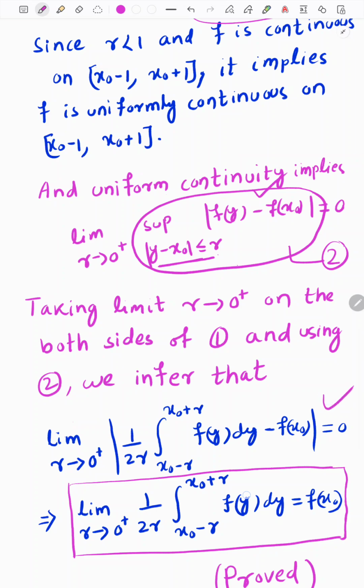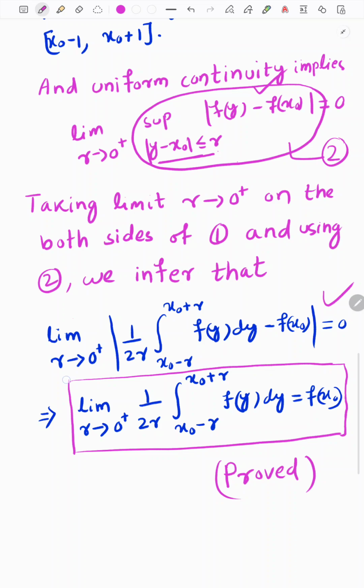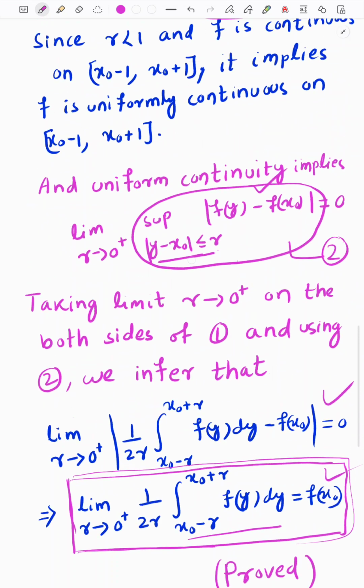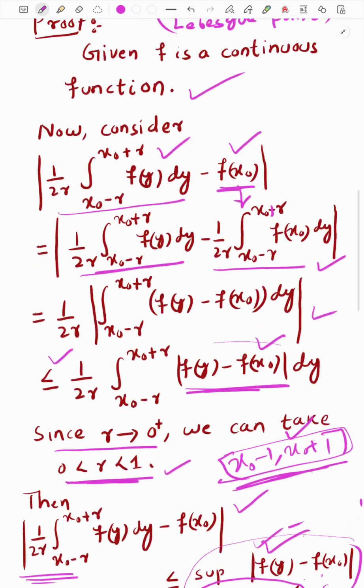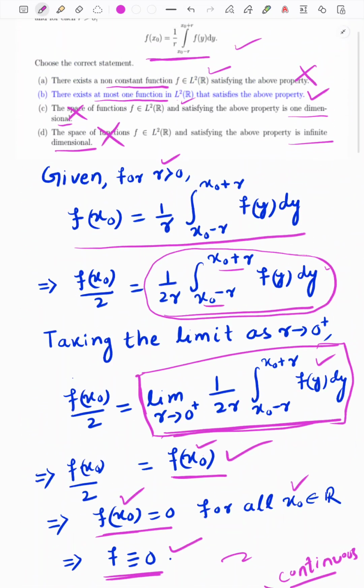Finally we established that the limit as r tends to 0 plus of 1 by 2r times this integral is equal to f of x0. So we proved our claim. I hope that you all understood it very well. Thank you. See you again very soon. Okay, bye bye.